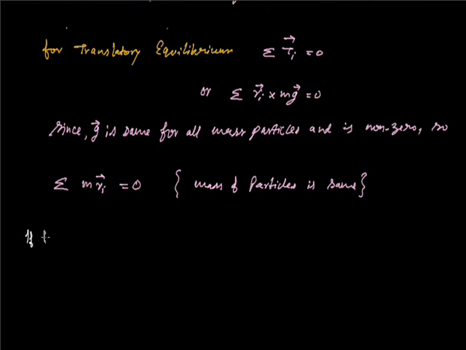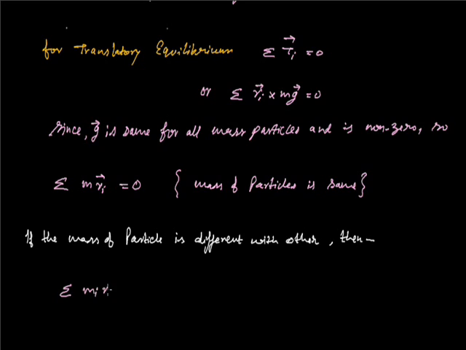But if the mass of the particles is different from each other, then sigma mi ri equals 0. It means that the center of gravity of a body is that point where the total gravitational torque is 0.